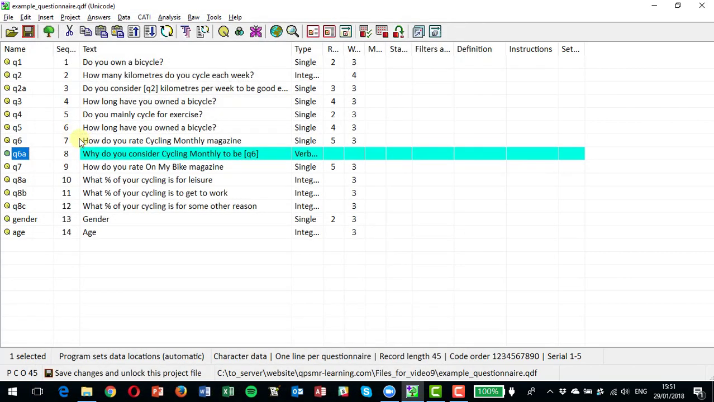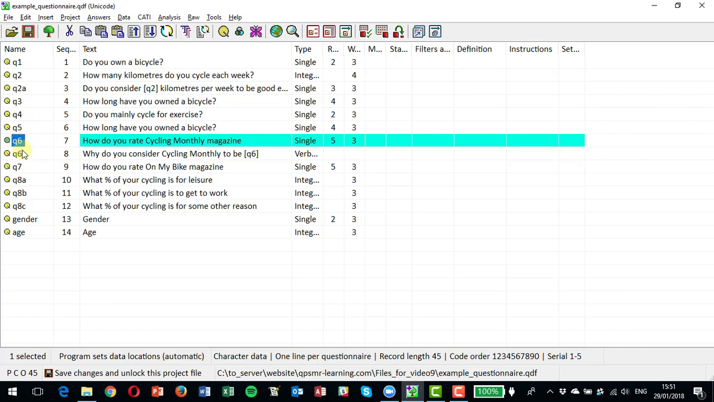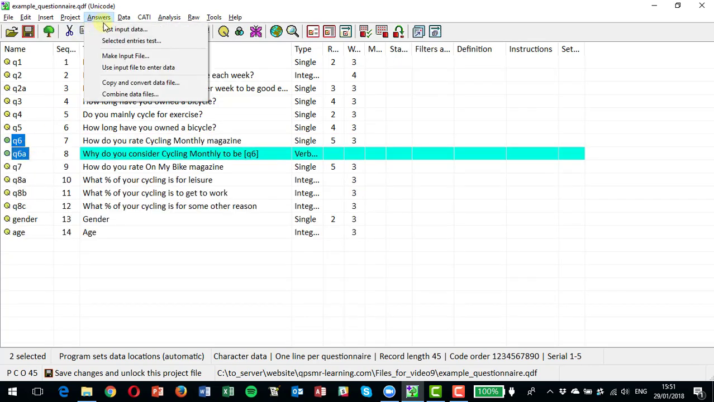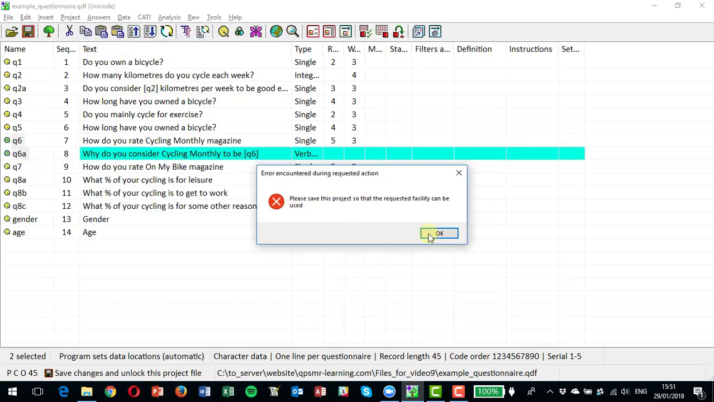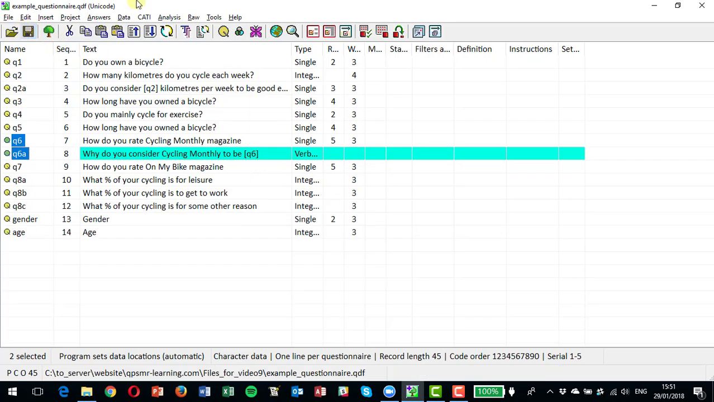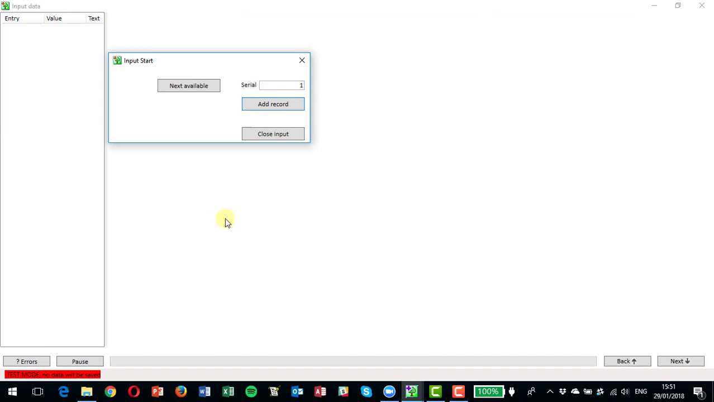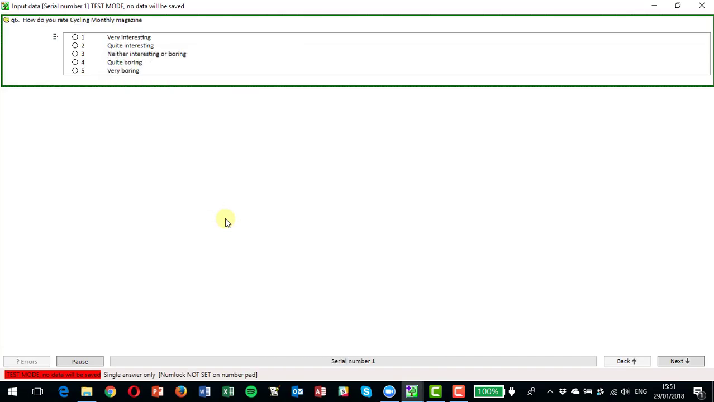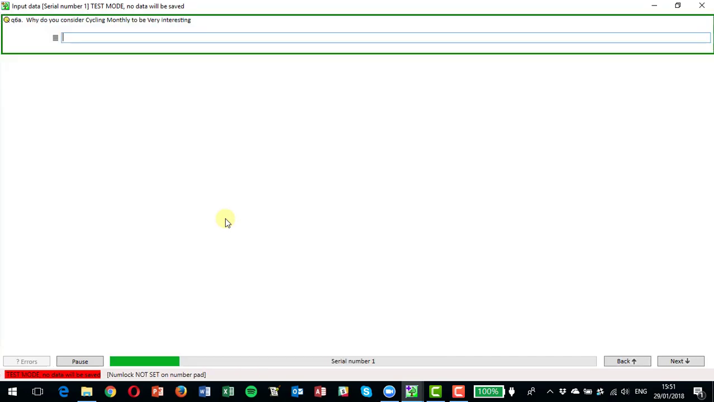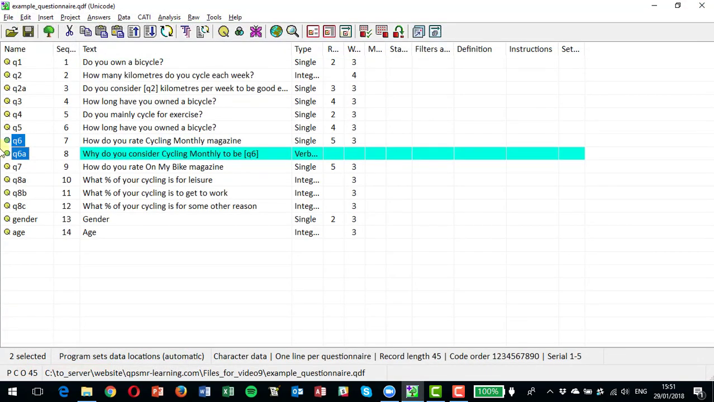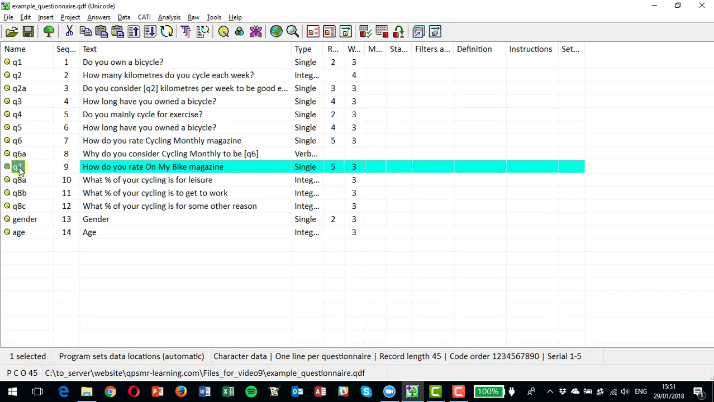And then that's gone into the questionnaire, and if I want to just test that, I can highlight those 2 questions. And again, I have to save it. Here we go, and let's say we pick it to be very interesting, and you can see the words very interesting get pulled through to say, why do you consider Cycling Monthly to be very interesting? And of course that could be a favourite brand that you're pulling through or something like that as well.